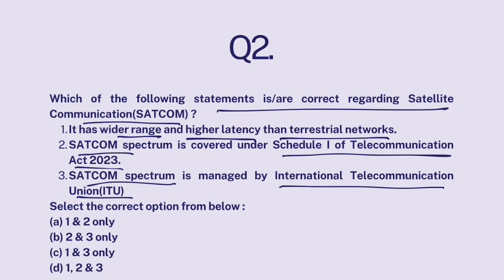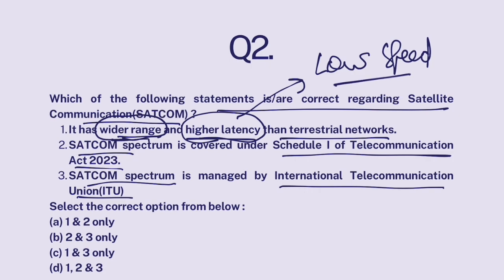Okay. Now, satellite communication, which provides satellite-based internet, has wider coverage, wider range than terrestrial internet, like broadband internet over optical fiber network. It has a wider range, but it also has higher latency, and higher latency causes low speed. So satellite internet has wider coverage but lower speed than terrestrial internet. Okay, so this part is correct.